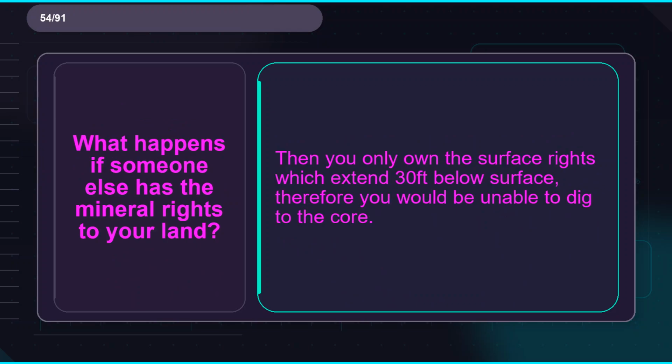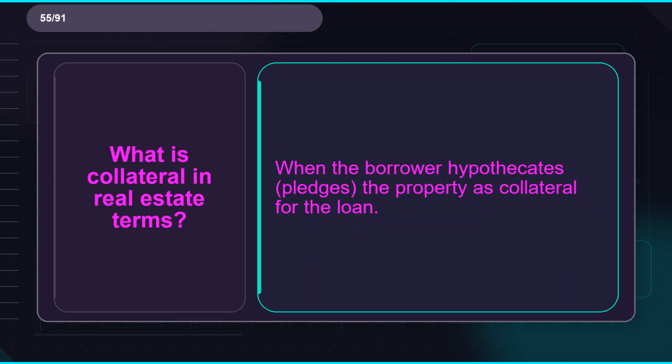Flashcard 54. Term: what happens if someone else has the mineral rights to your land? Definition: then you only own the surface rights which extend 30 feet below surface, therefore you would be unable to dig to the core. Flashcard 55. Term: what is collateral in real estate terms? Definition: when the borrower hypothecates, pledges, the property as collateral for the loan.